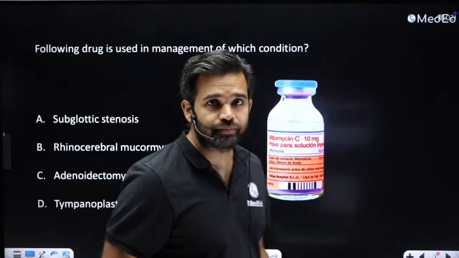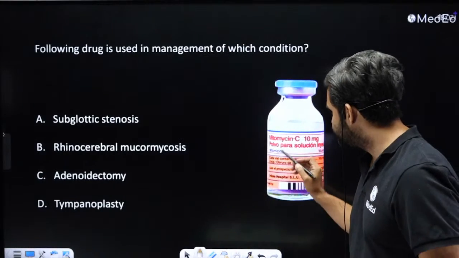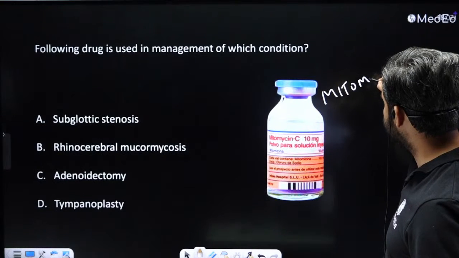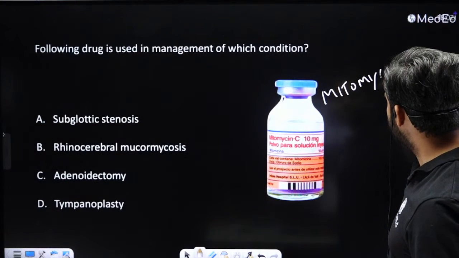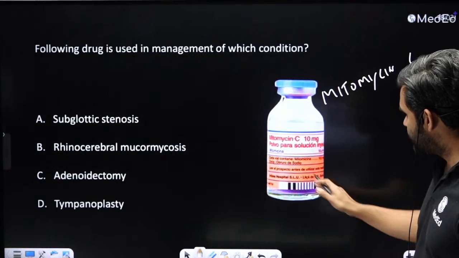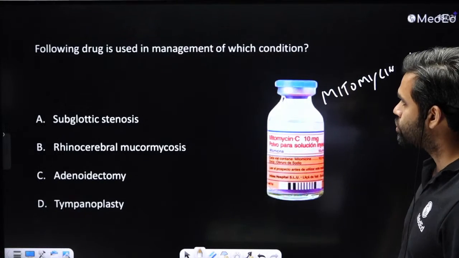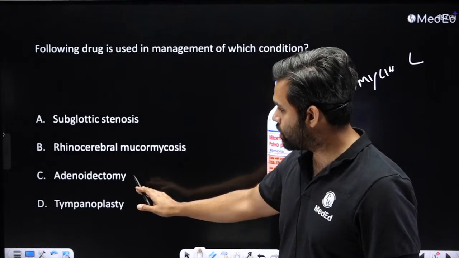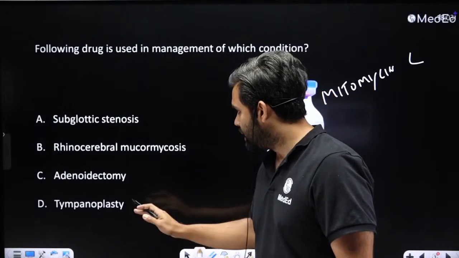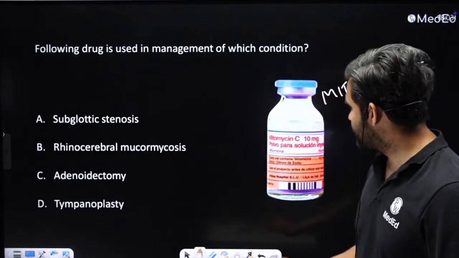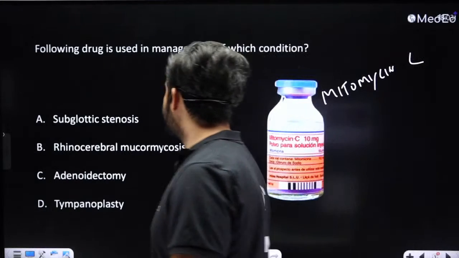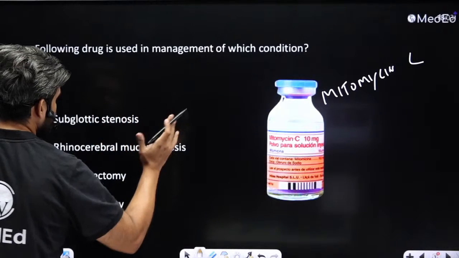Following drug is used in the management of which condition? So now, Mitomycin C. This is the drug that is being asked. And the options are subglottic stenosis, rhinocerebral mucormycosis, adenoidectomy, and tympanoplasty. What are you thinking? They've given a drug called Mitomycin C and asked in the management of which condition this drug is used.